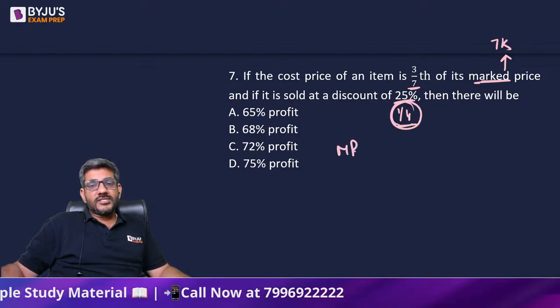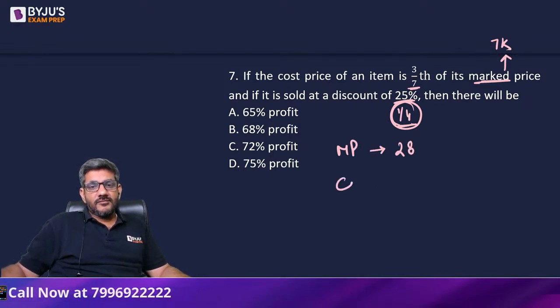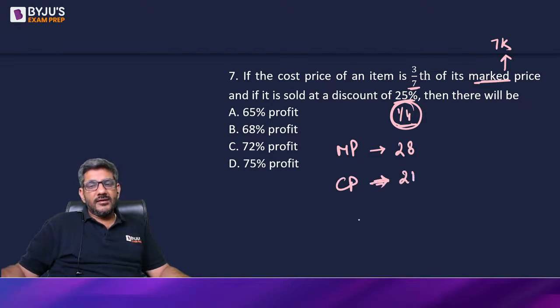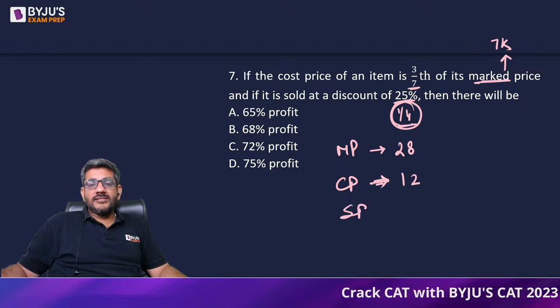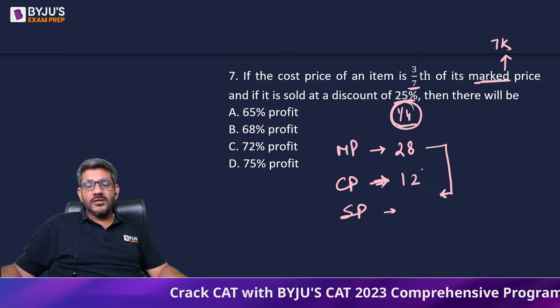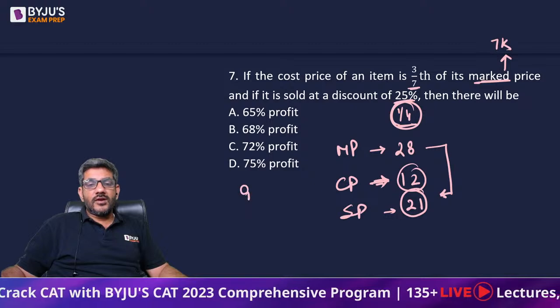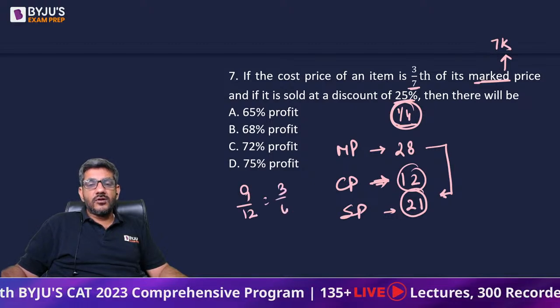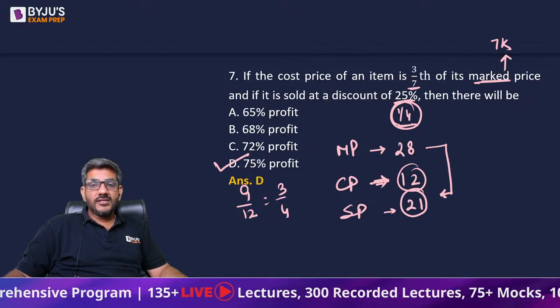तो मैं marked price को 7 और 4 दोनों का multiple ले लेता हूं, 28. The cost price is 3/7 of it. So what is the cost price? It is 3/7 of it. It is 21, right? 3/7 is, sorry, 12. I'm sorry. It is equal to 12. And what is the selling price? Selling price is 25% discount on this. इसमें से जरा 25% माइनस करो, that will be equal to 21. अब 12 रुपए की चीज 21 में बिक रही है, there is a profit of 9 rupees on 12 rupees, that is 3/4. So ultimately there is 75% profit. Yes, option D is the right answer for this question.